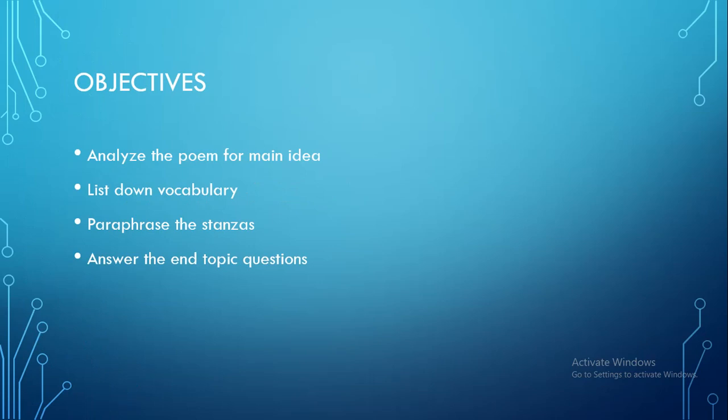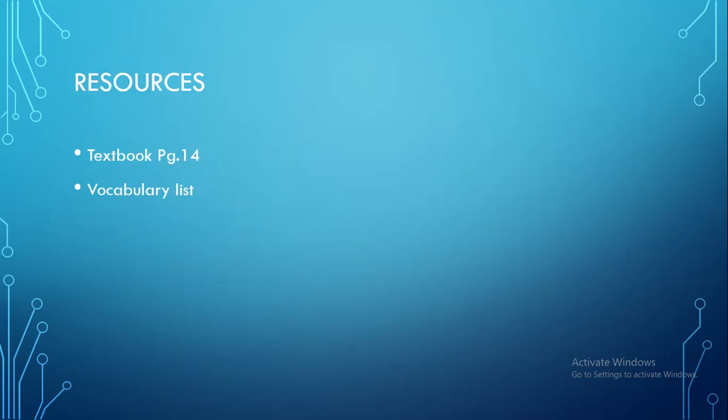The objectives of this lesson today are that we're going to analyze the poem for the main idea. We're going to discuss and list down the vocabulary. We're going to paraphrase the stanzas and there are some end topic questions for you to answer. Now, the resource that we're going to use is the textbook page number 14. On textbook page number 14, you can easily find the poem On the Ocean, and there is a vocabulary list.